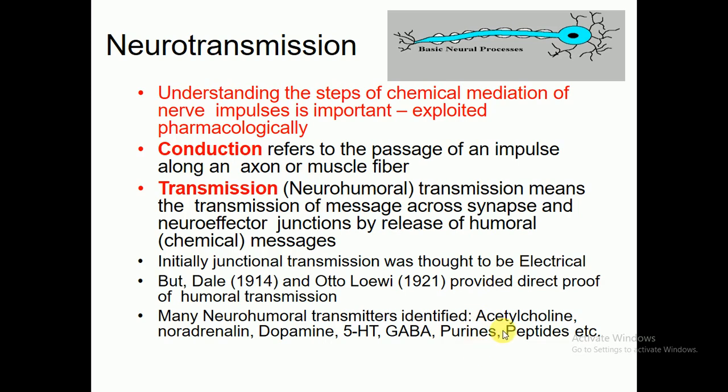Many neurohumoral transmitters have been identified. Neurotransmitters may be in the form of acetylcholine, preganglionic or postganglionic, noradrenaline, dopamine, 5-hydroxytryptamine, gamma-aminobutyric acid. So these are also neurotransmitters. Purines are also neurotransmitters. Peptides are also neurotransmitters. So all these are the neurotransmitters which have been identified.